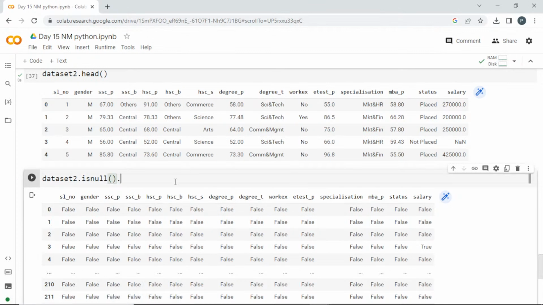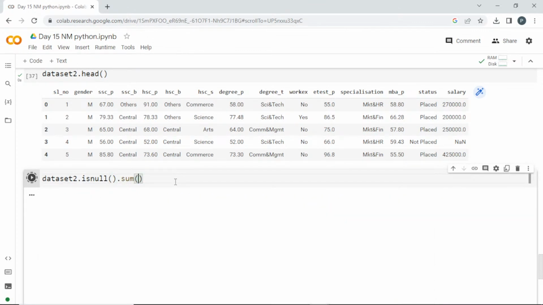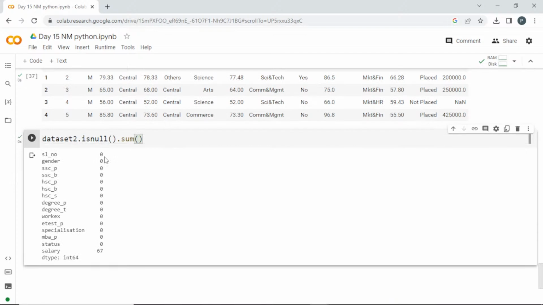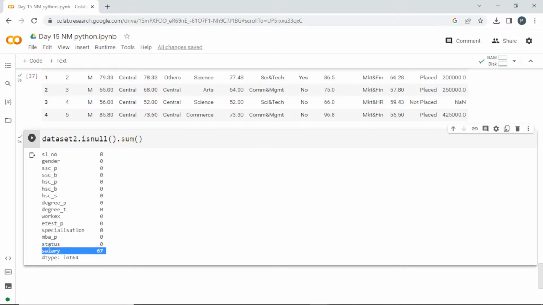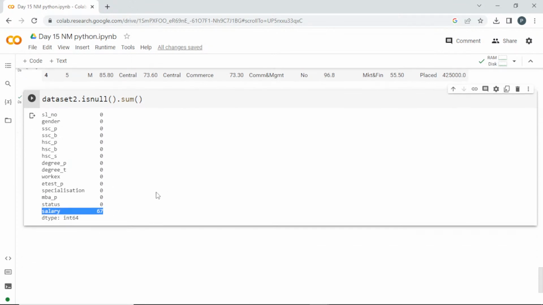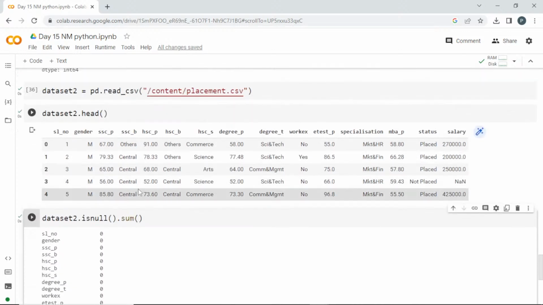So to sum up, I'll go with dot sum, and it gave me all these columns have no null values, but this salary column alone has 67 null values. Clear? 67 null values are present in this column. So now, if I give you a data set, you can check whether a null value is present or not, and if it is present, you can find how many null values are present.